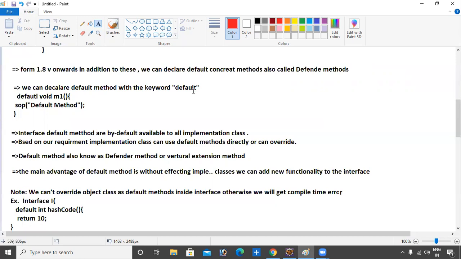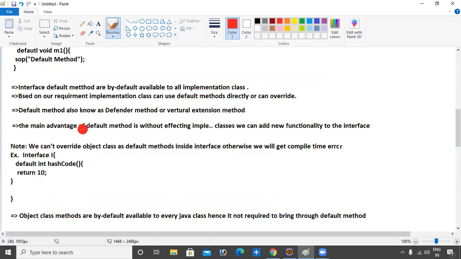Concrete means providing the implementation. Interface default methods are by default available to all implementation classes.